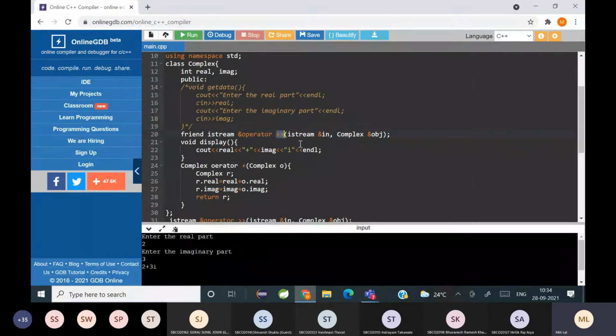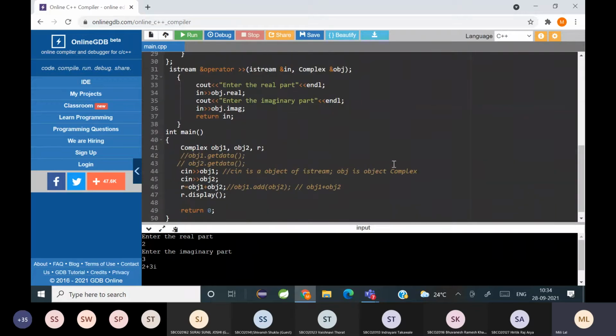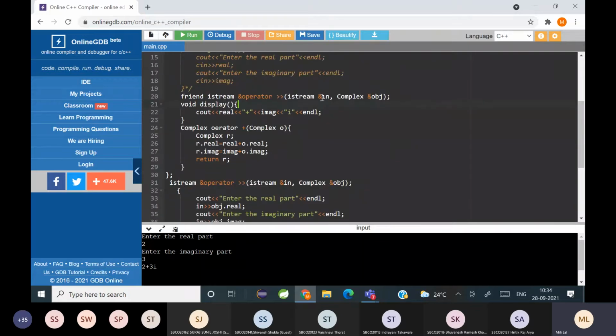Then which symbol am I overloading? The extraction operator. Since there are two objects, I have to pass them as arguments. One is the cin object, so I'm going to call it in here. You can use any variable here, passing the reference, so ampersand, and it belongs to class istream. Then the other object belongs to the class complex.